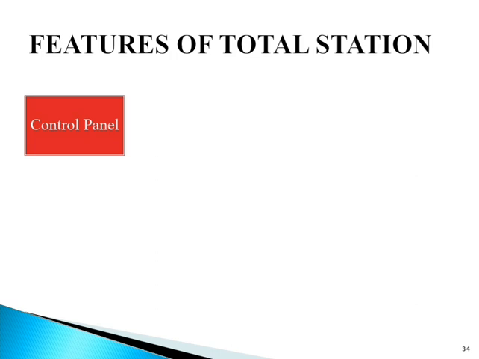The total station is activated through its control panel. It consists of a keyboard and a multiple line liquid crystal display, we can say LCD. The keyboard enables the user to select and implement different measurement modes, enables instrument parameters to be changed, and allows special software functions to be used.